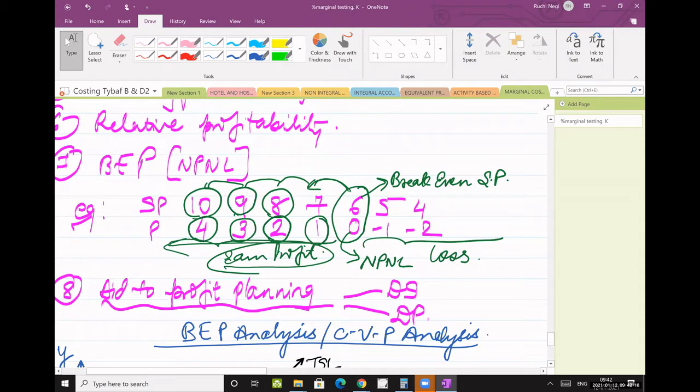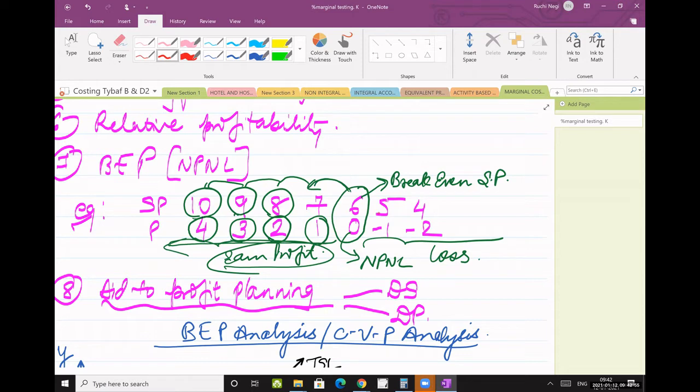The selling price ranges from 10 rupees down to 4 rupees, and the corresponding profit ranges from 4 rupees to 1 rupee. The zero profit, no profit point, indicates the break-even selling price. So 6 rupees is my break-even selling price. That means if I sell my product at 6 rupees, I will have neither profit nor loss.